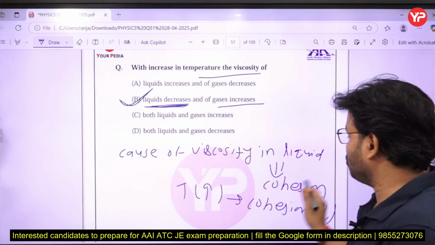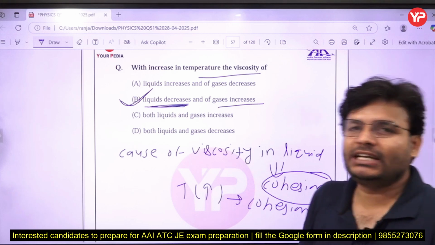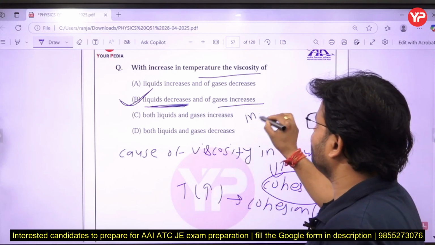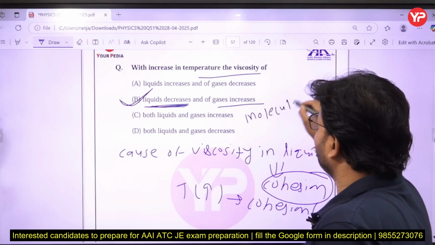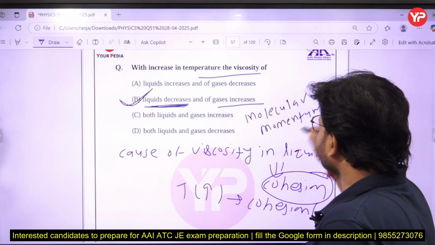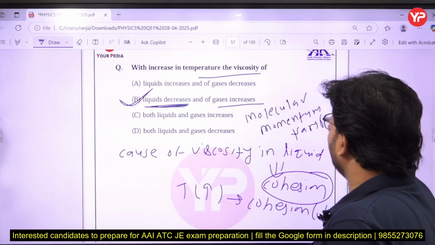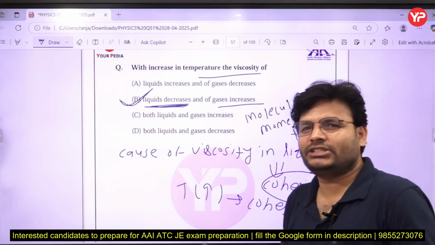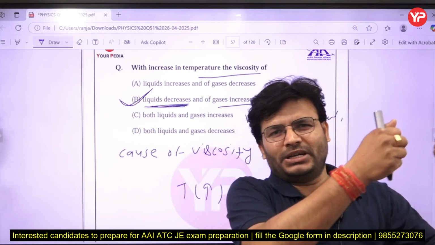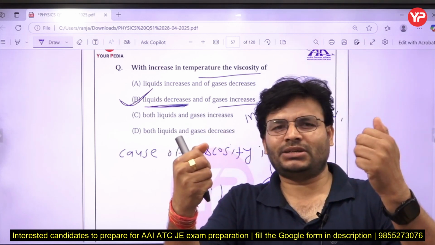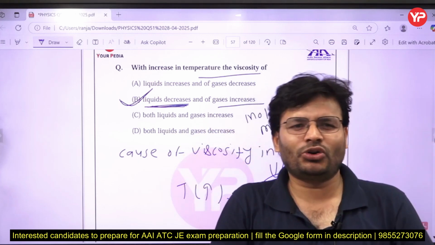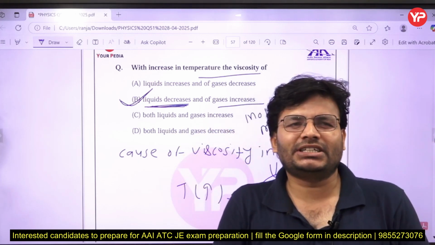Try to remember the cause. In liquid, viscosity is mainly because of cohesion. In case of gas, viscosity is mainly because of molecular momentum transfer, or sometimes it is also known as molecular collision, because if they collide, they will transfer some momentum. This is one molecule, that is another molecule. Once they collide, they will transfer the momentum. That's why it is called molecular momentum transfer. In some books it is written molecular collision.